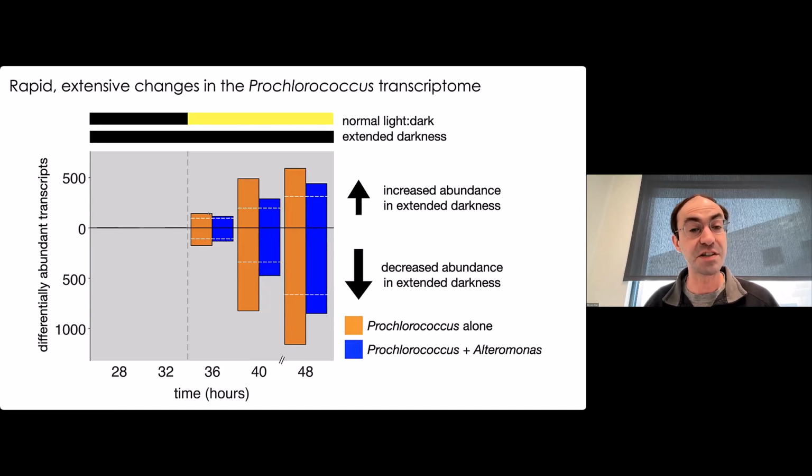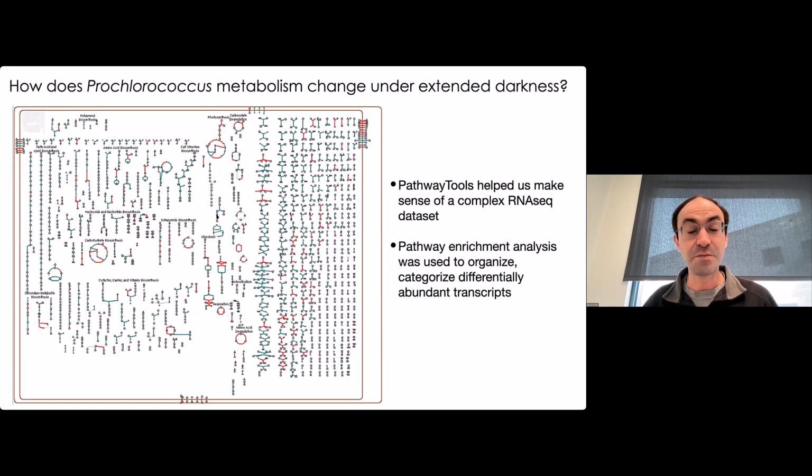But we also had some gene expression patterns that changed differently when we had pure cultures versus the mixed cultures. My involvement in utilization of some of the MetaCyc tools comes from trying to figure out how to make sense of what these metabolic changes were. We had some very complicated RNA-seq data sets to make sense of, so I turned to Pathway Tools to help me organize and interpret these data. The figure on the left is not supposed to be anything you're interpreting directly. I'm sure it's pretty small and fuzzy on your screens.